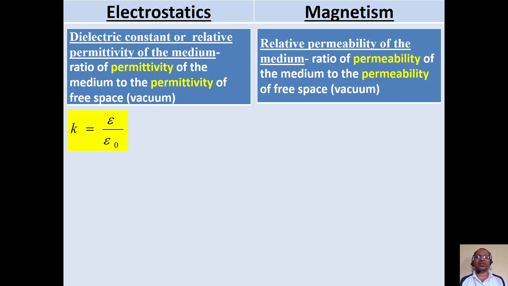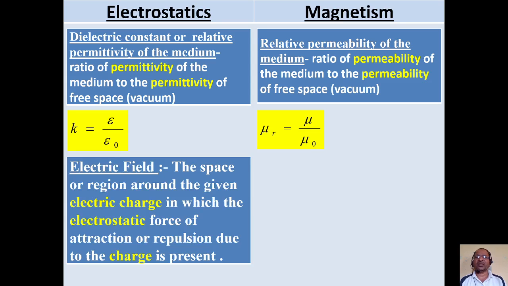Similarly, in magnetism, we write the relative permeability of the medium. It is the ratio of permeability of the medium to permeability of free space or vacuum. We have the equation mu r is equal to mu upon mu 0. Mu r is the relative permeability of the medium, mu is the permeability of the medium, and mu 0 is the permeability of free space or vacuum.